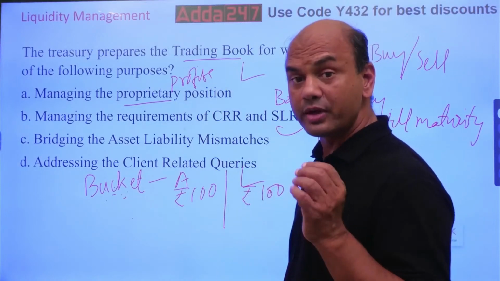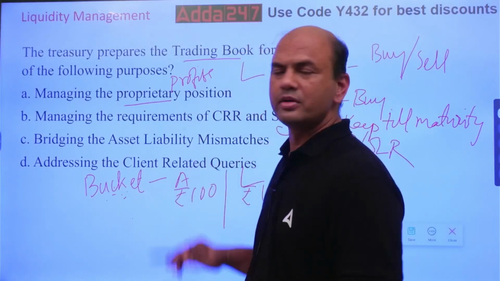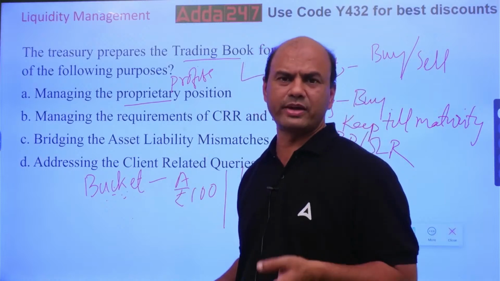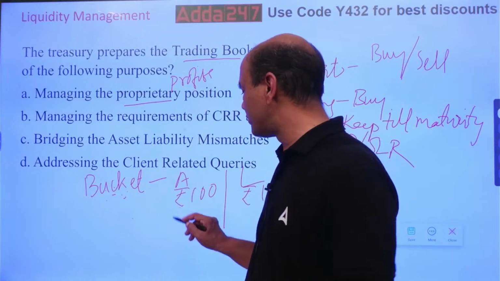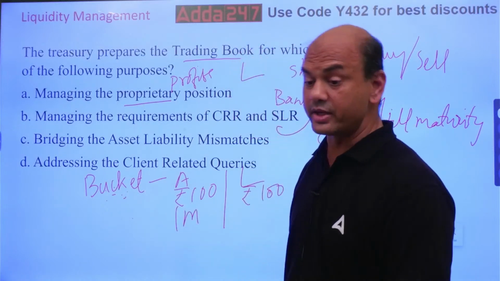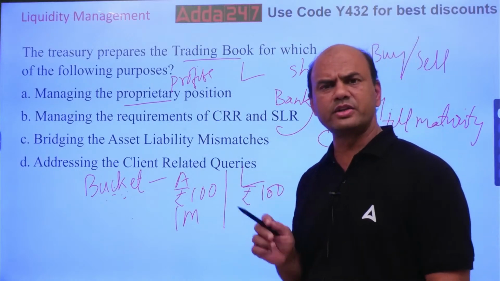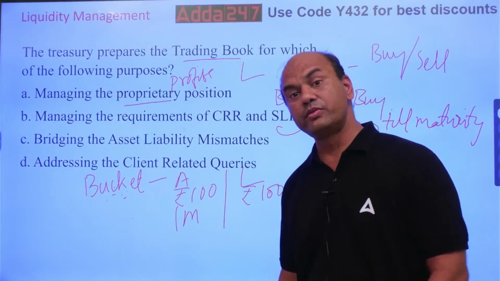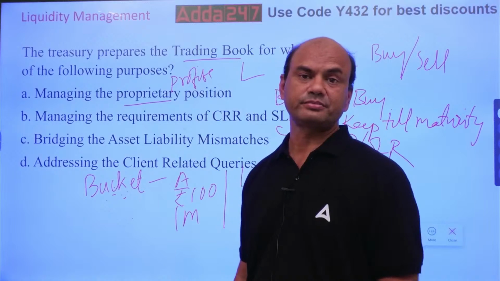But RBI is very particular here. Although it is giving you the bucket system or ALM for the entire 5 years, 10 years period, RBI is very specific about the first 1 month, 28 days they call it. Your ALM should match in the first 28 days without any fail, without any changes. Means no excuses for this.